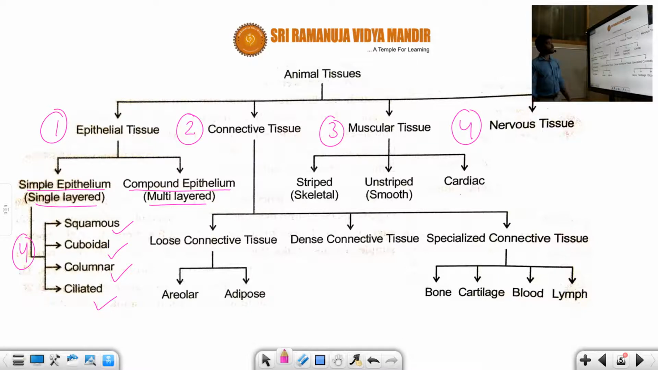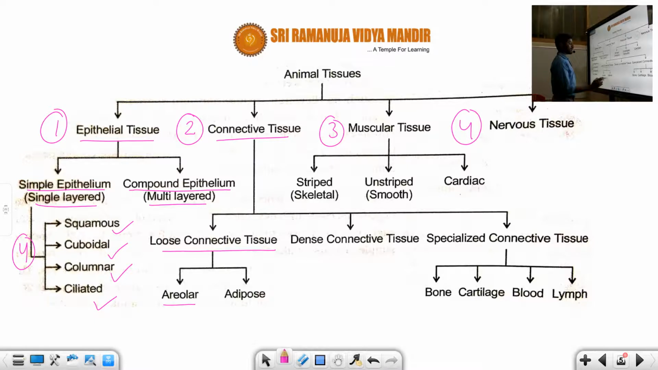So next, coming to what is the function of epithelial tissue, student? It is responsible for generalized structure and function. It helps in secretion, absorption and excretion, right? So another one is the connective tissue. Generally, how many types of connective tissue do we have? There is a loose connective tissue.